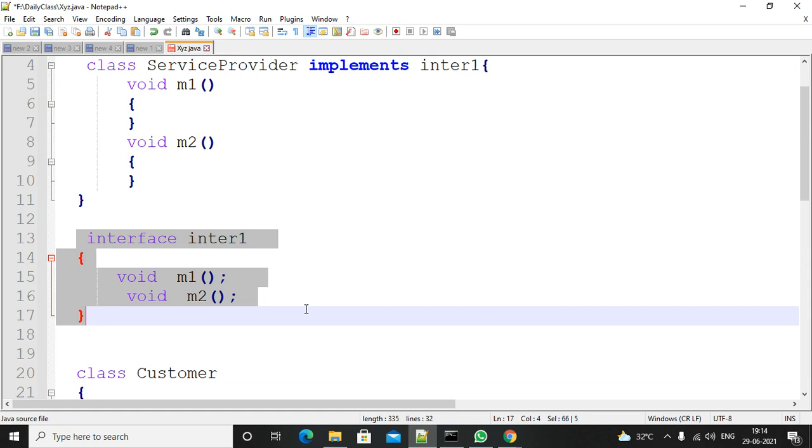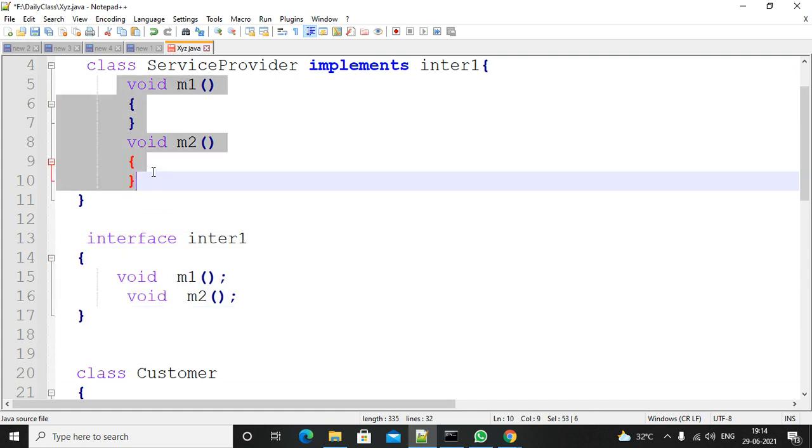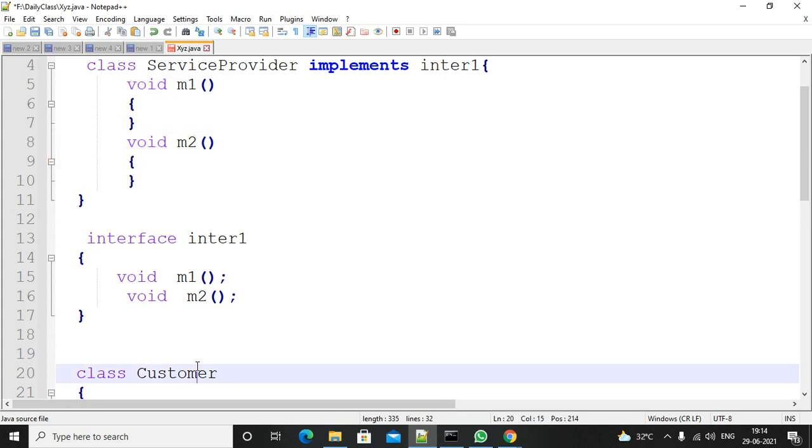So there are requirement specifications. These requirement specifications will be provided by the service provider. How he implements that is up to him. I don't bother. So what is my responsibility as a customer? What do I have to do? I need to call his methods.